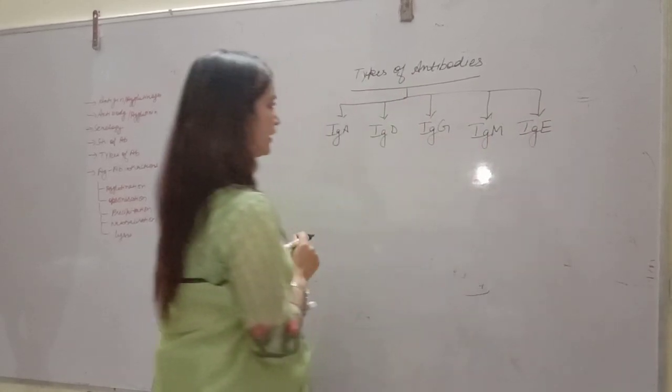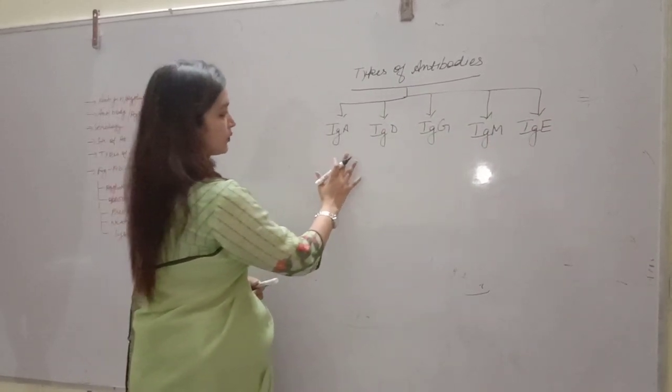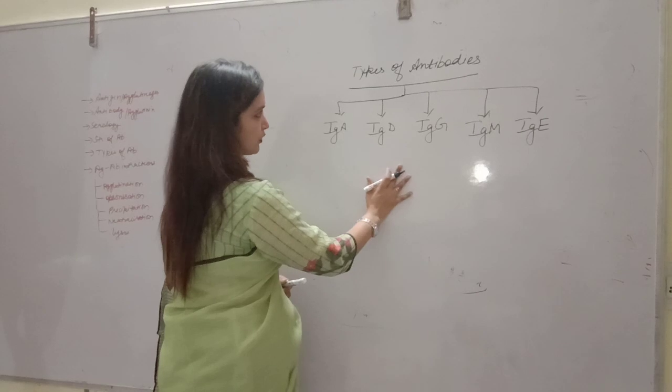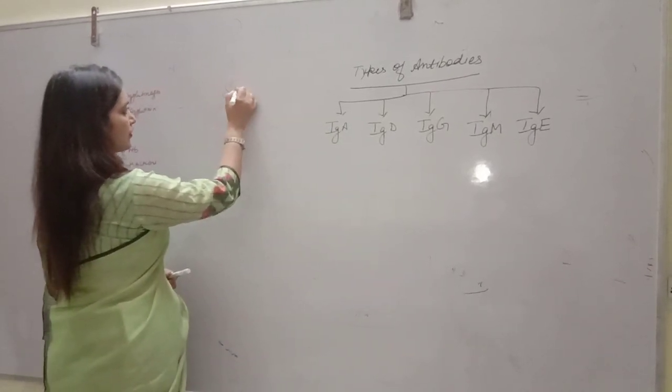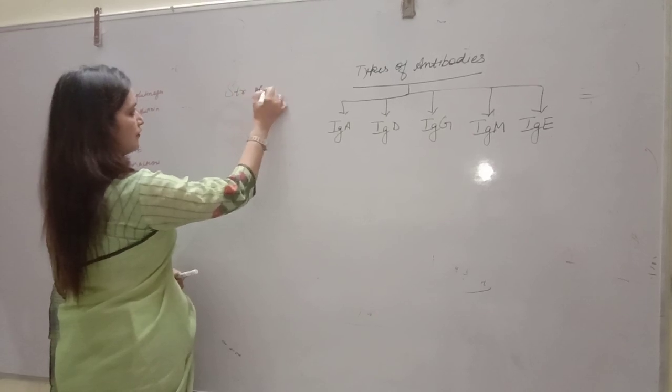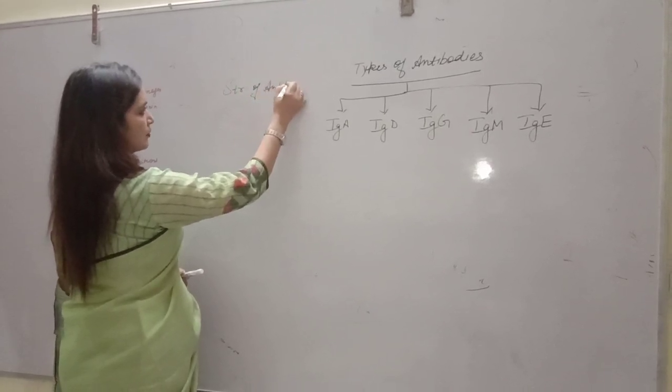Alright. So before discussing the differences between these types of antibodies, first of all we will discuss the basic structure of antibody.